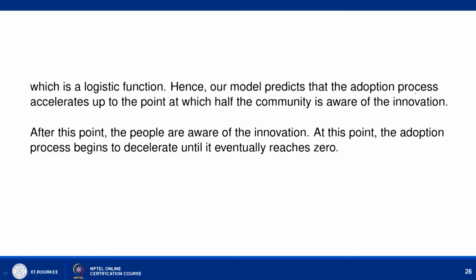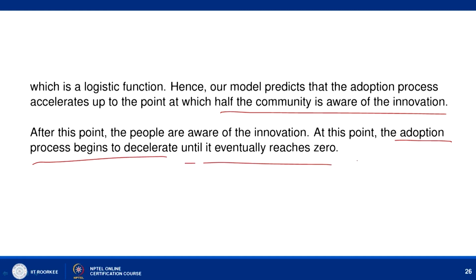As we have pointed out, our model predicts that the adoption process accelerates up to the point at which half the community is aware of the innovation, and after this point the adoption process begins to decrease until it eventually reaches 0.